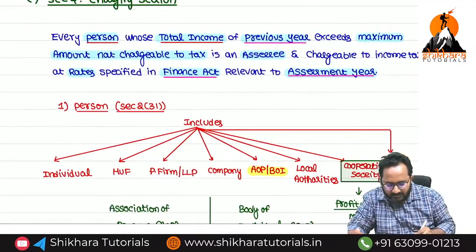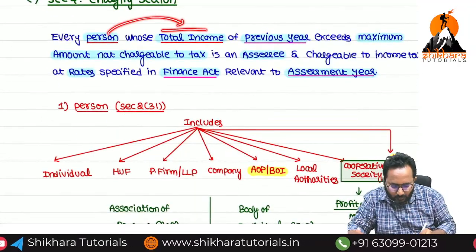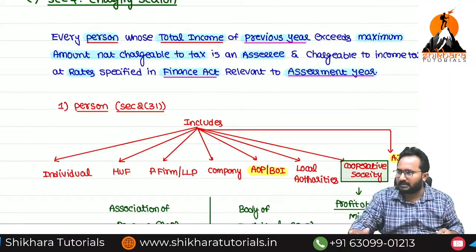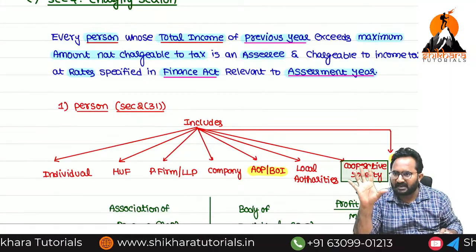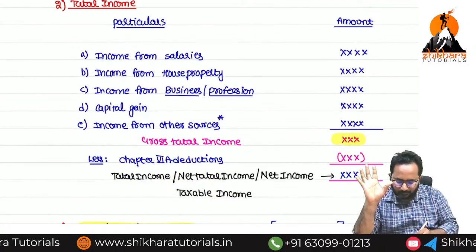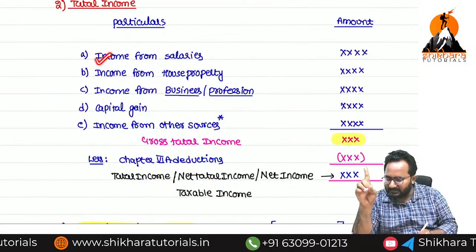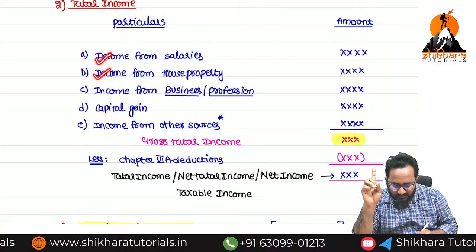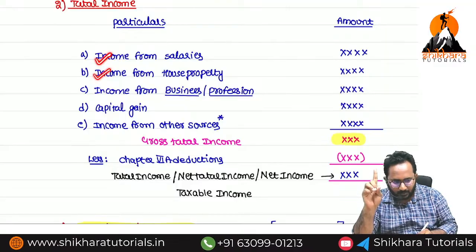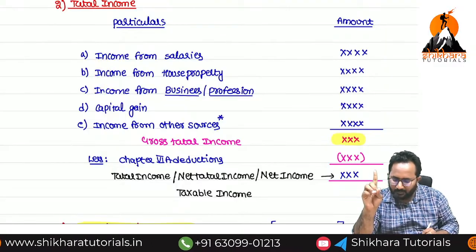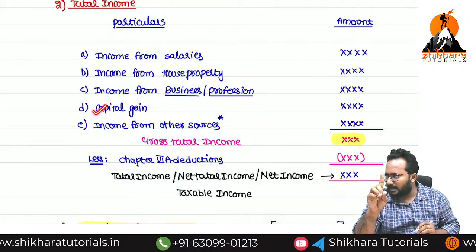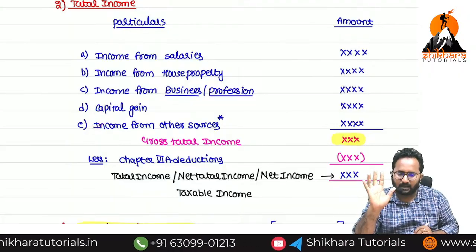Now we have to check every person whose total income. How to calculate the total income? Aggregation of how many heads of income? Five heads of income. What is the first head? Income from salary. Second head, income from house property. Third, income from business or profession. Next, capital gain. Next, income from other sources.